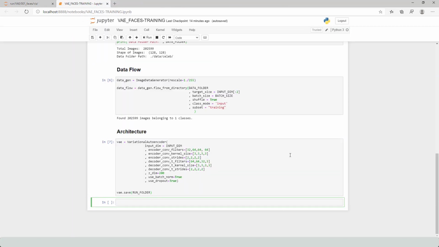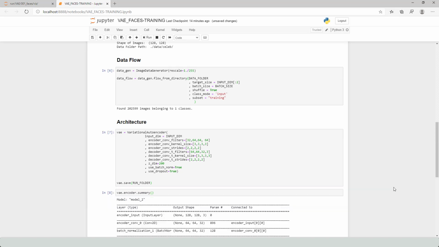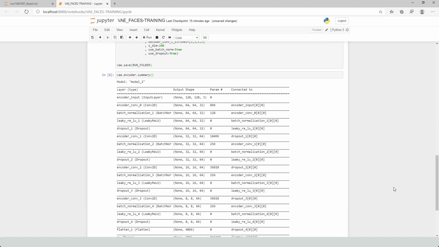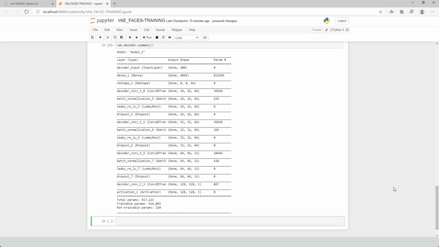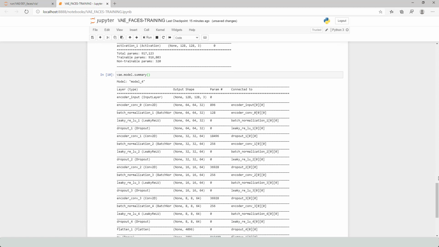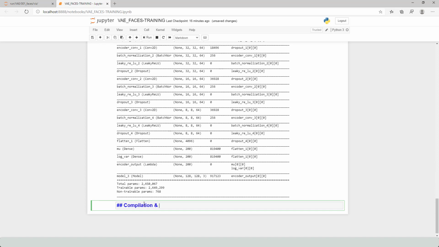And you can also see the summary of the encoder using vae.encoder.summary. In a similar way, the decoder also, and the model summary also. Compilation and training.